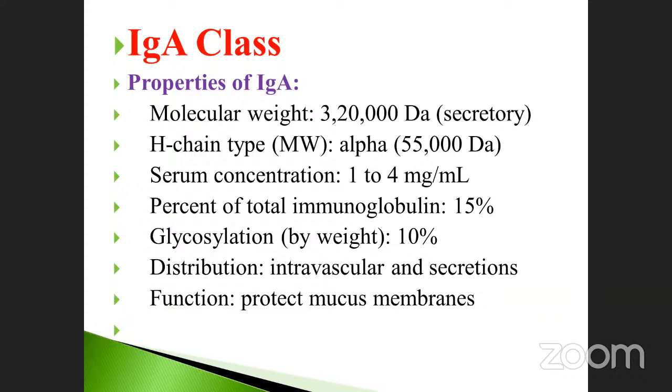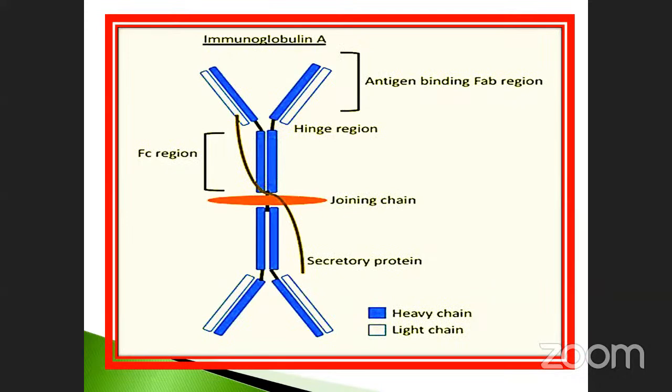Mucous membrane, where we already studied: nasal cavity, urinary tract, and also small intestine and large intestine. This is very, very important. See the structure. This region is called the Fab region, the antigen binding site. Likewise here also, both. The joining chain is here. This is the secretory protein. Because of the presence of the secretory protein, immunoglobulin A is also called a secretory immunoglobulin.